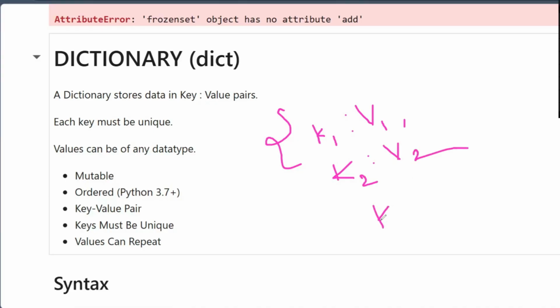Key 3. I'm sorry, this writing is very bad, but okay. Tell me, is this correct?